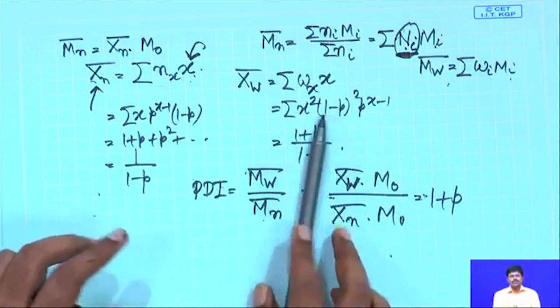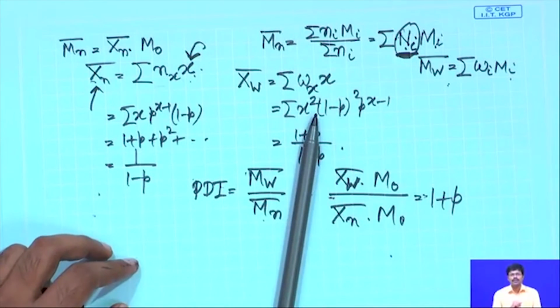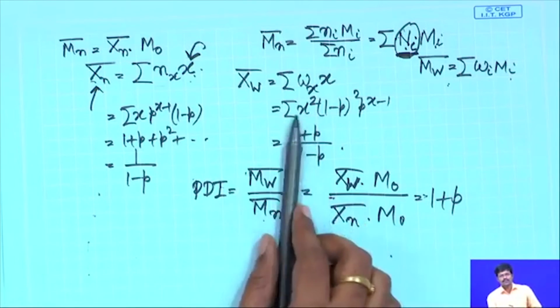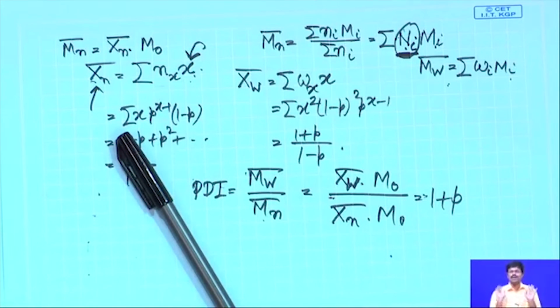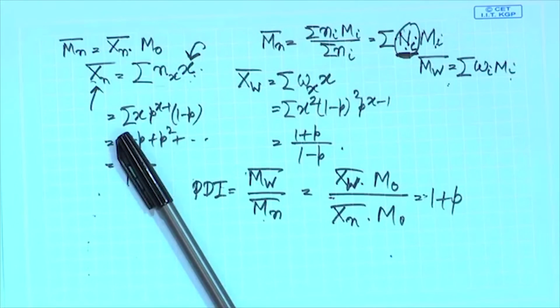As I told before, you need a very high value of p in order to get molecular weight of any importance as far as practical utility is concerned. So, p has to be as close to 1 as possible. p can be 1 or less than 1. If p is 0.5, does that serve your purpose? No. You look at the xn bar value, the number average degree of polymerization is extremely low. You only have oligomers, which does not work for you. You need at least 99% conversion. Go close to 1. That means your PDI or polydispersity index can never be close to 1.